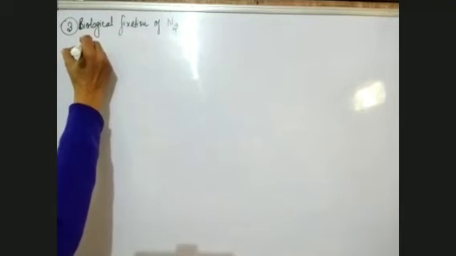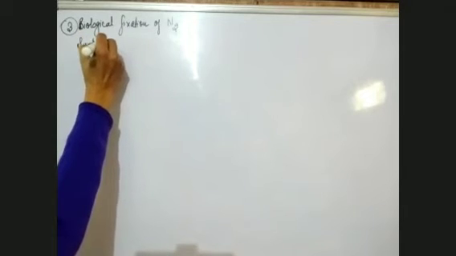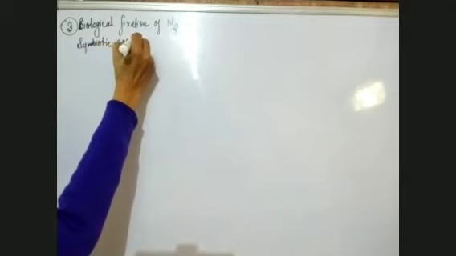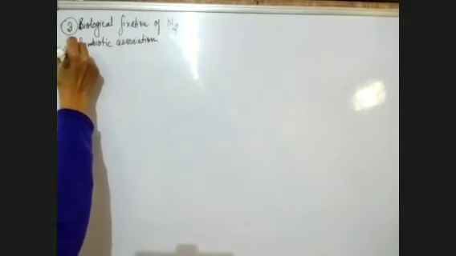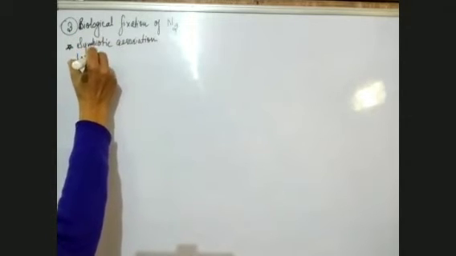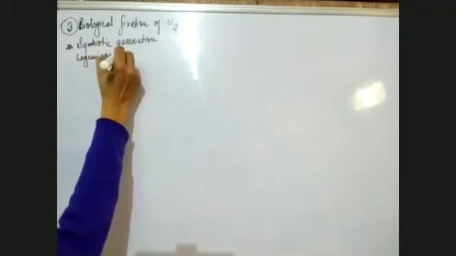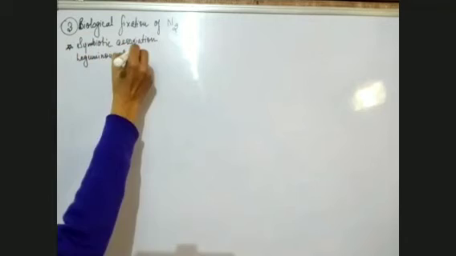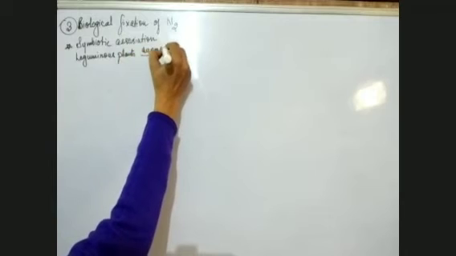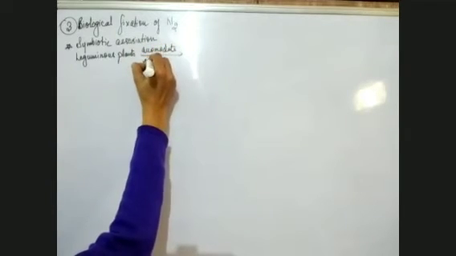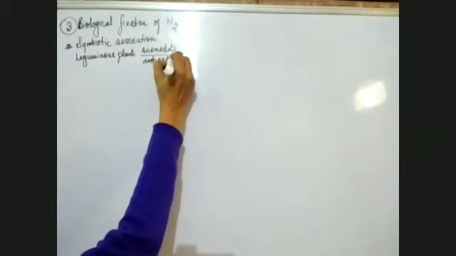This is the third way, biological fixation of nitrogen. It is done by symbiotic bacteria, in a symbiotic association, which is seen in the leguminous plants. The leguminous plants, the plants which have root nodules, accommodate a special type of bacteria in the root nodules.